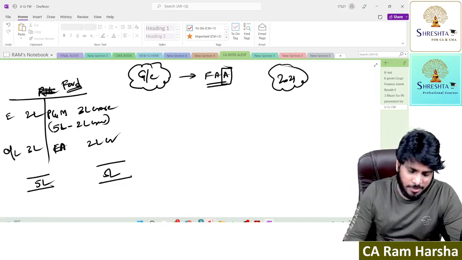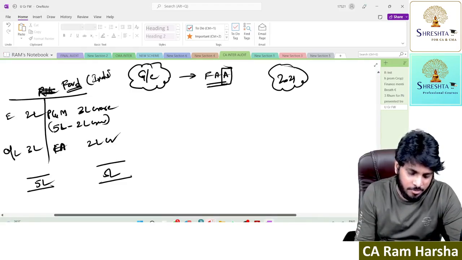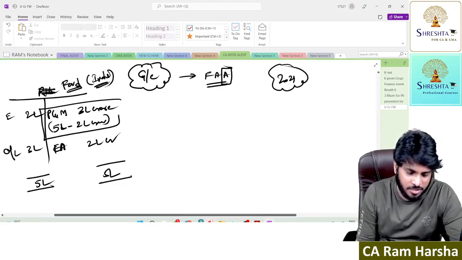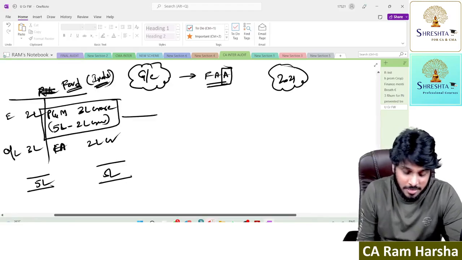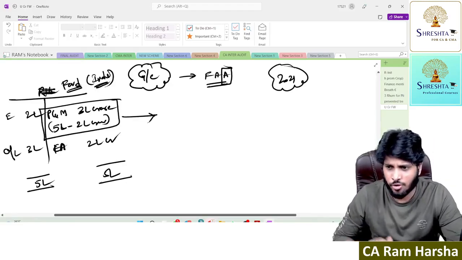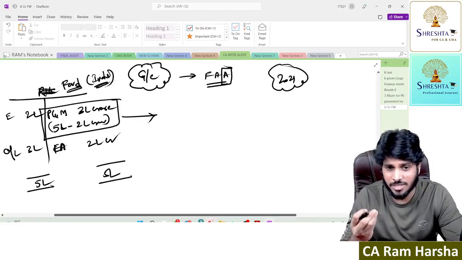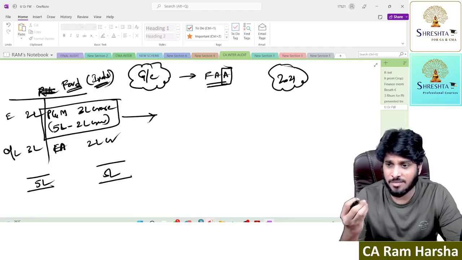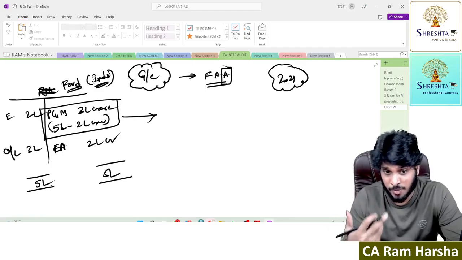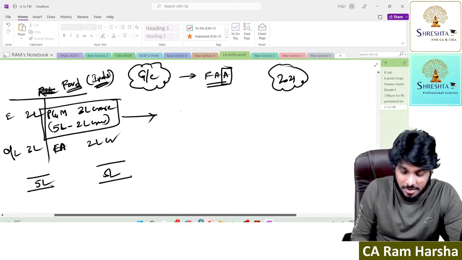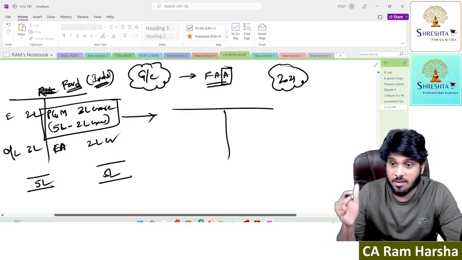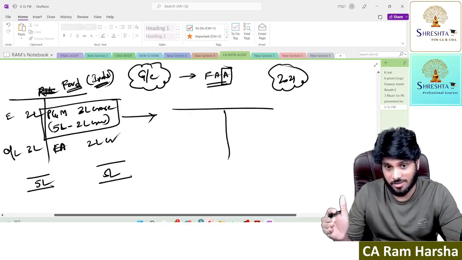Suppose you take the Ford India balance sheet, it has plant and machinery worth 3 lakh crore. What do you mean by this plant and machinery? Ford company's balance sheet contains a plant and machinery value of 3 lakh crore. What do you mean by this? This is nothing but the entire car manufacturing factory.